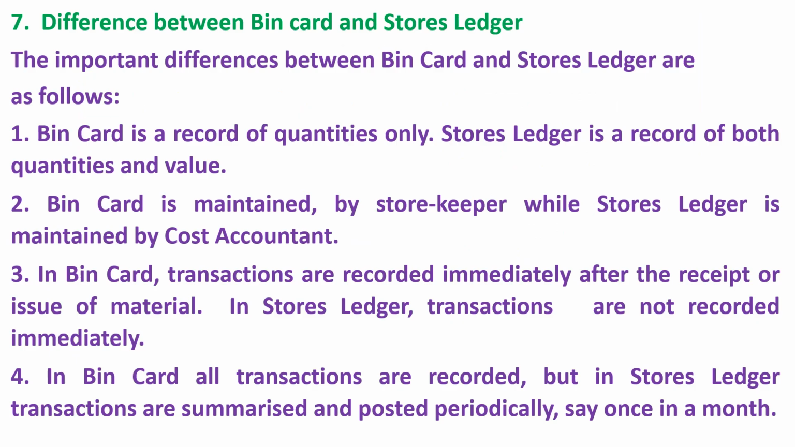7. Difference between bin card and stores ledger. The important differences between bin card and stores ledger are as follows. 1. Bin card is a record of quantities only. Stores ledger is a record of both quantities and value. 2. Bin card is maintained by storekeeper while stores ledger is maintained by cost accountant.